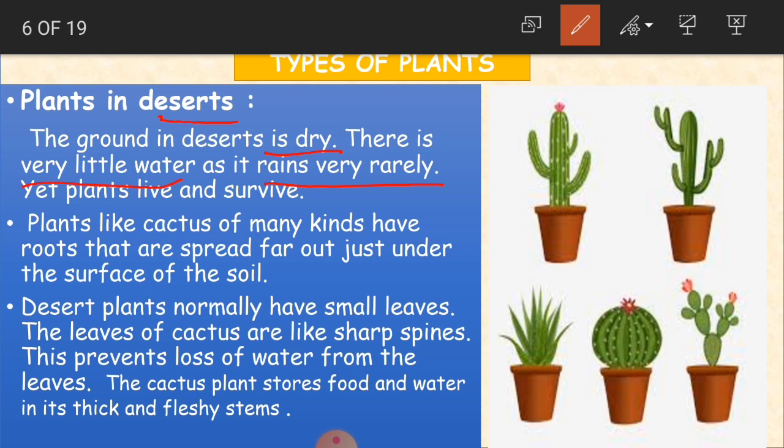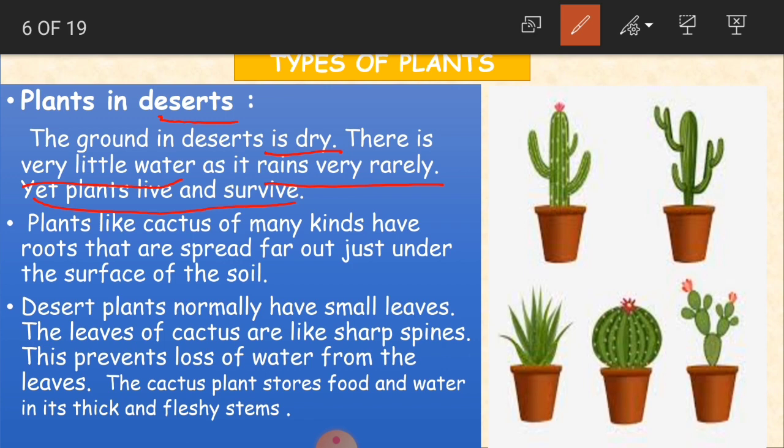Desert areas do not have rainfall as we have in our normal rainy season of 2 to 4 months. They receive very little rain, yet plants live and survive even though there is less rain. There are no water sources, yet even in deserts we can see some types of plants, and they live, survive and grow.